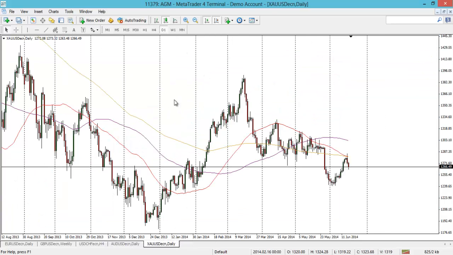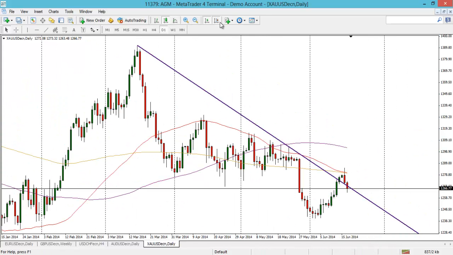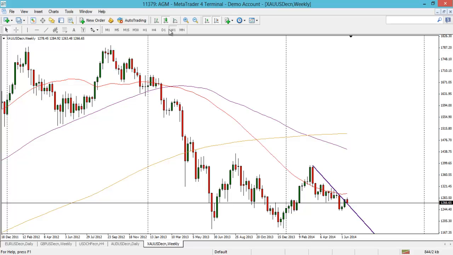Gold's starting to get quite interesting. We did have, remember, this trend line that got broken. We do have daily closes above that, and then you can see it's coming and pretty much testing. We are actually below it. I would not be surprised to see it close above those, so do keep an eye on that. Last week's weekly candle was quite bullish. Technically that's a close above, so you can see we're pretty much sitting on it as we speak. So that's definitely wise to keep this trend line on there.